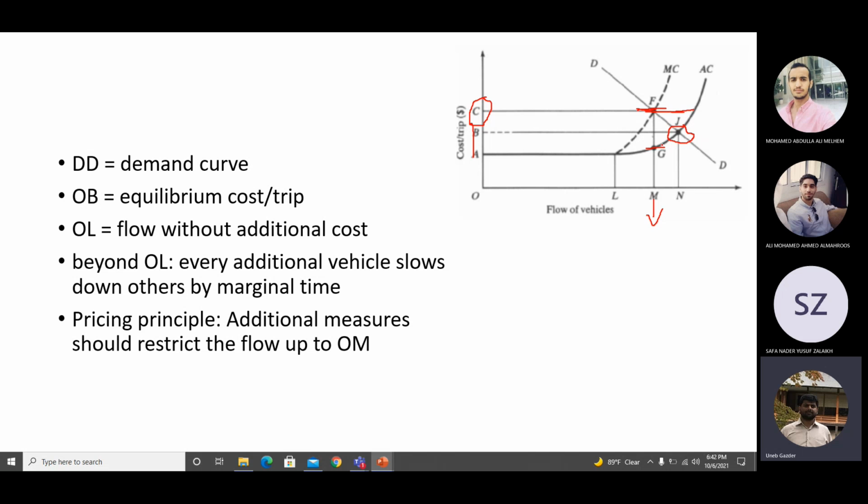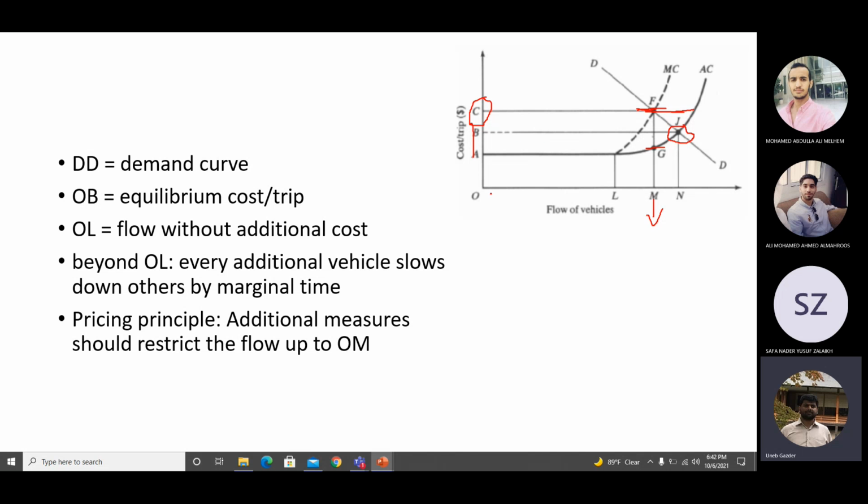As I explained earlier, I want to reduce it, so I will reduce it from N to M. So I am putting extra cost. How much extra cost? It was B, and I am putting extra cost of C, so it will reduce the demand from J to F, or it will shift the demand from N to M. Sorry for the earlier confusion.